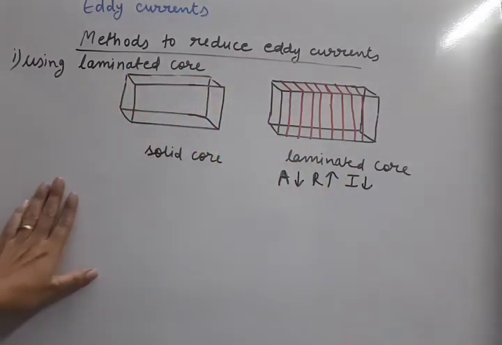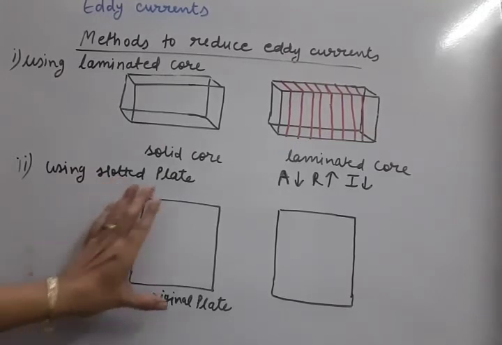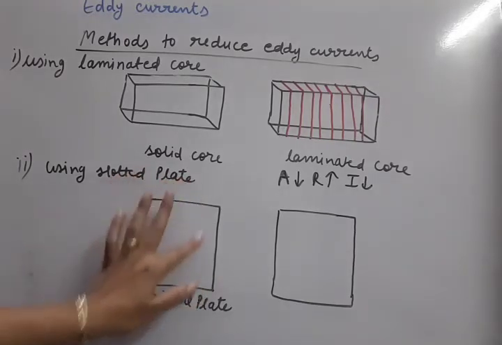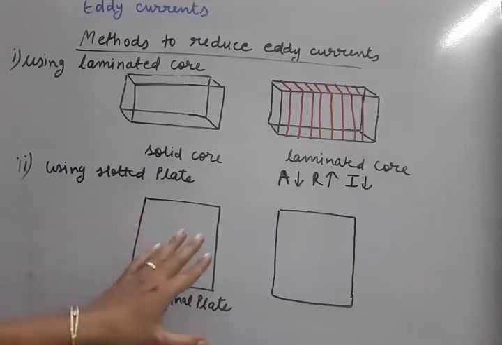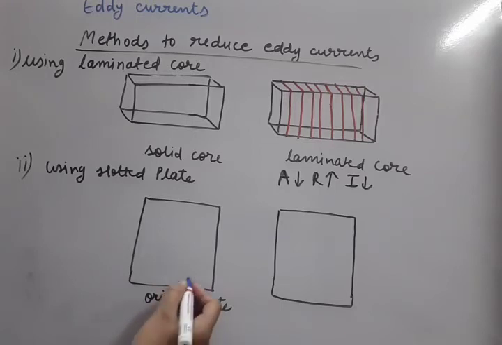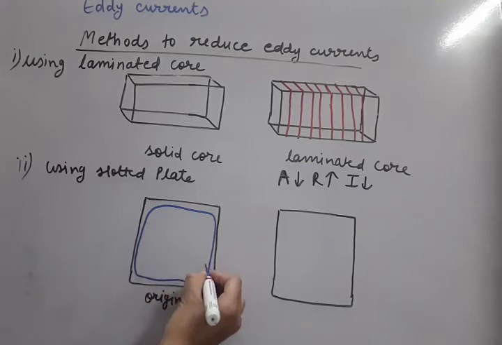Now we have the second method, that is the slotted plate. Okay, what is the meaning of the slotted plate? Let us understand. Suppose we have a two-dimensional plate in which eddy currents are flowing, but they are larger in magnitude, and we have to reduce the magnitude of the eddy current. So how do we do it? As I have told you before, eddy currents flow in closed loops. So when in this original plate the eddy current flows, it will flow like this.